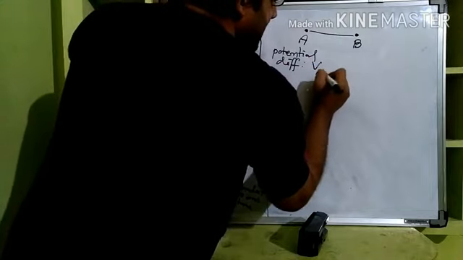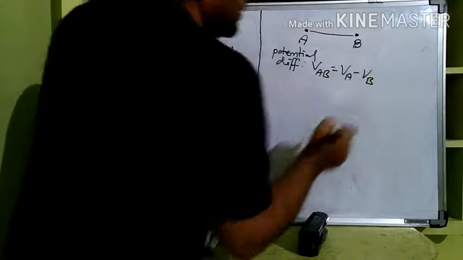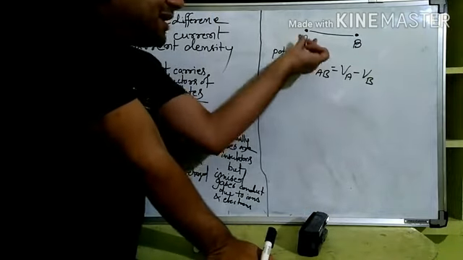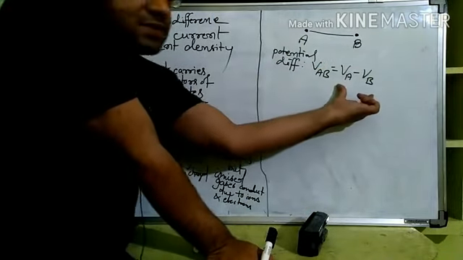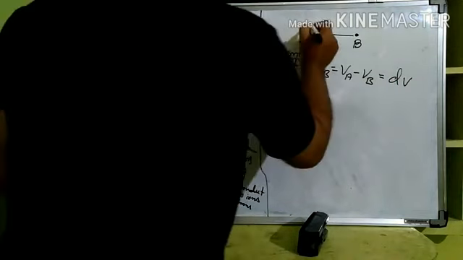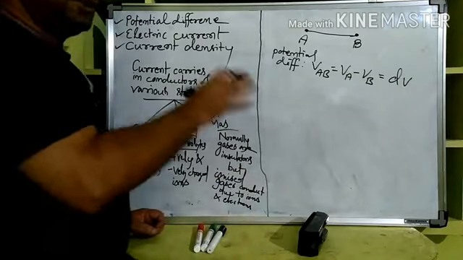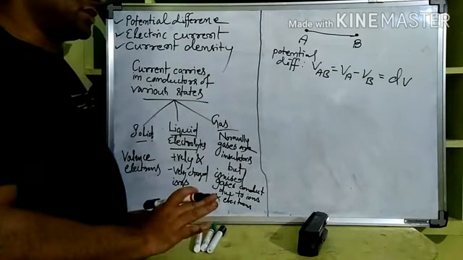Let us say V_AB, I am writing, is equal to V_A minus V_B. Whichever is greater, assuming that V_A is bigger than V_B, so V_A minus V_B, whatever is the potential difference. Potential difference is bigger minus smaller. What is the gap between them? Now, this is understandable from the point of view of the definition. On paper, we have understood this thing.